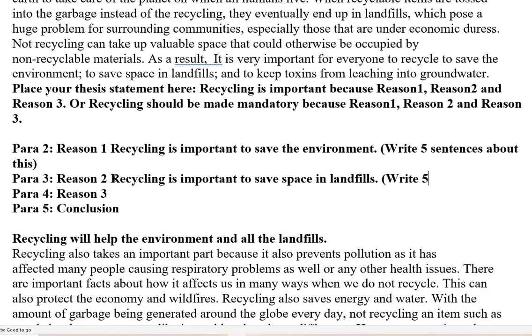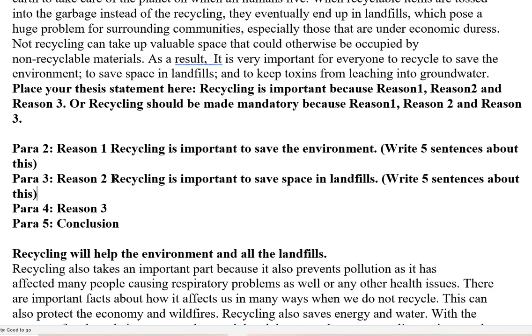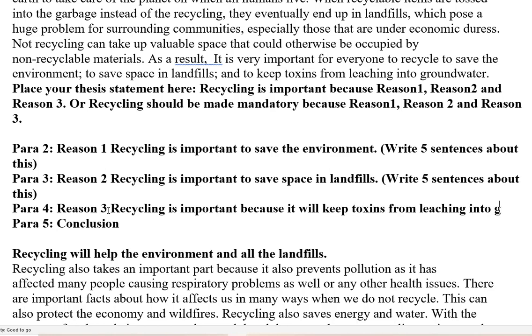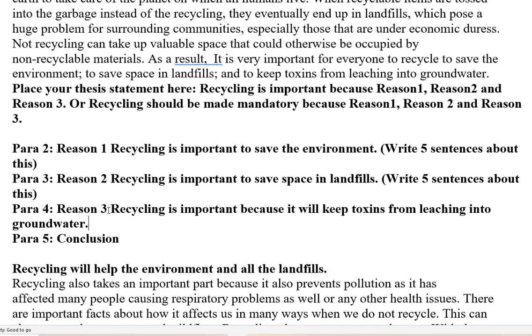Then you write 5 sentences about this. And then here you have recycling is important because it will keep toxins from leaching into groundwater. And then you write 5 sentences